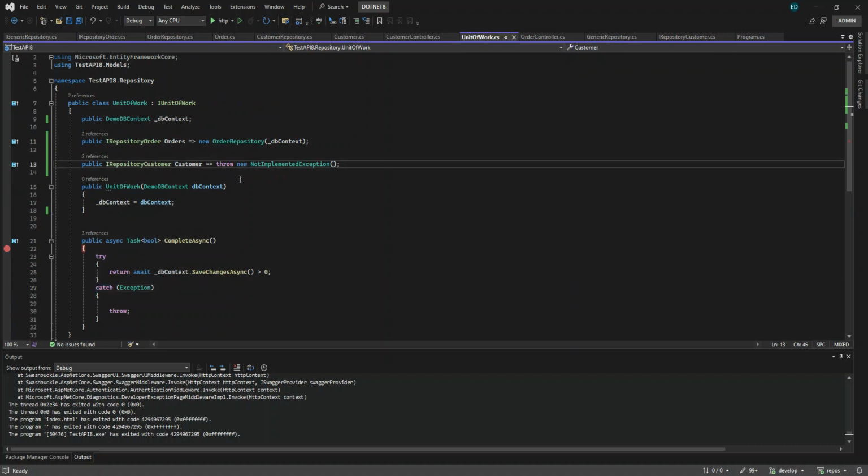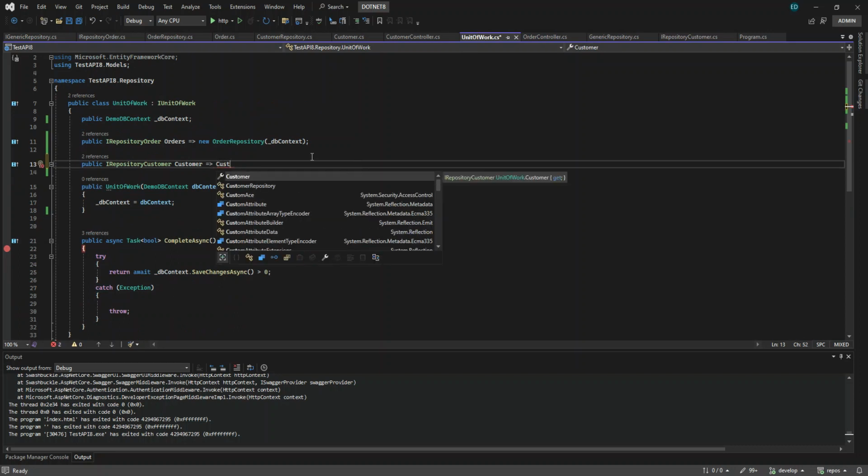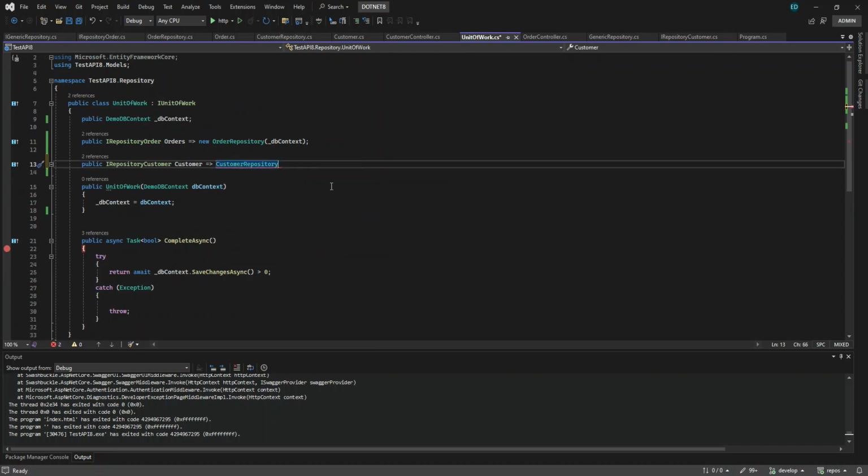So this one is not being implemented. So we need to implement this customer repository, and we are passing the DB context like that. And this is new. Yeah. So, okay.